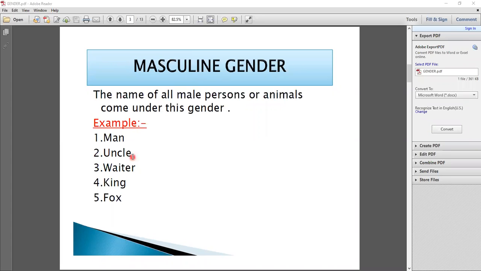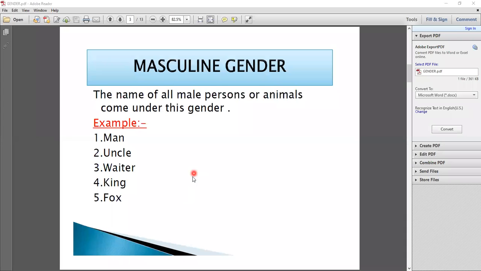First is man, uncle, waiter, king and fox. Students, you have to notice that the first four are persons and the fifth is an animal. When you speak or write man, uncle, you identify that it is in the category of masculine gender. Which category is this? As in your home we talk about our father, grandfather. These are the names of all male persons, which come in the category of masculine gender.